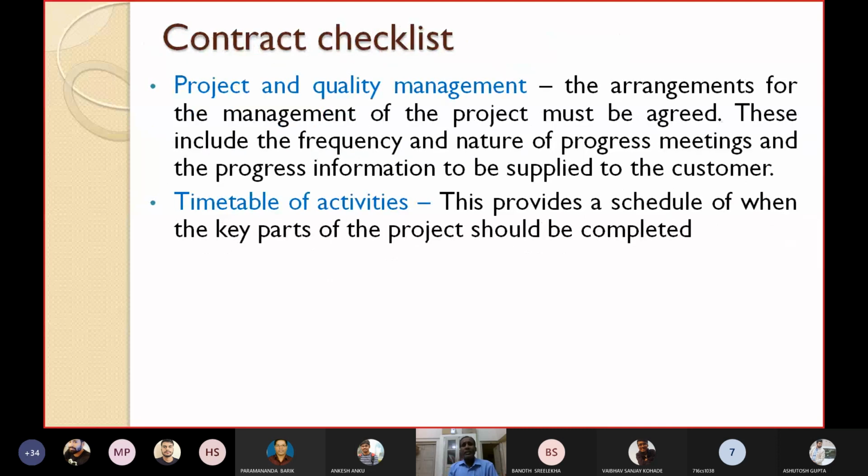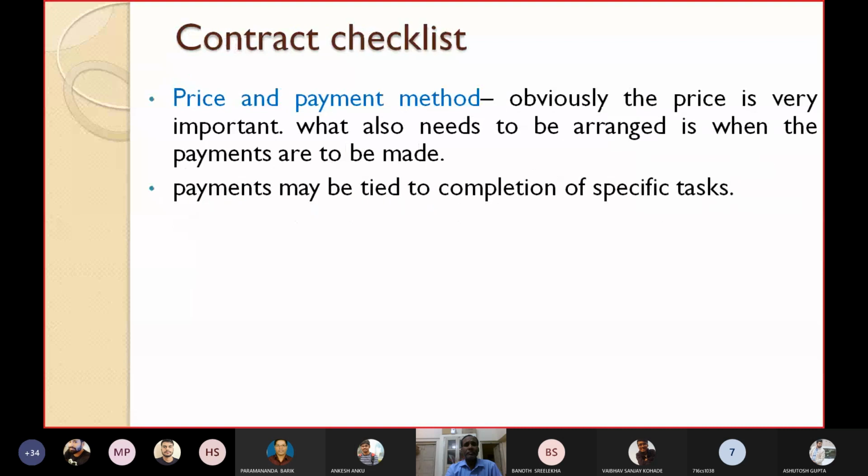Similarly, another item in the checklist should be project and quality management. About your quality management details, you must write, maybe under one heading in the contract checklist. Then another important thing is the timetable of activities. Which activity should be carried out and when it should be finished. So you should prepare a timetable of the different activities. This provides a schedule of when the key parts of the project should be started and when they should be completed. These are some of the items present in the contract checklist.